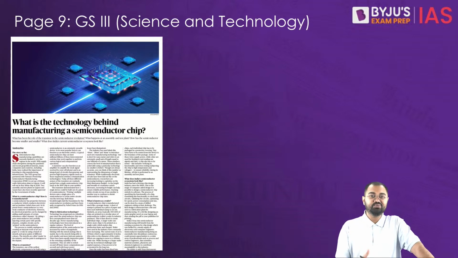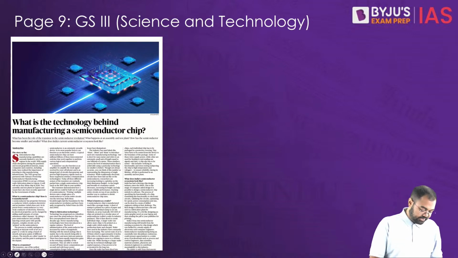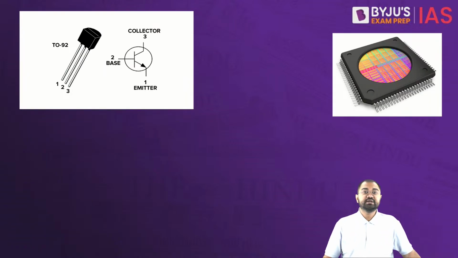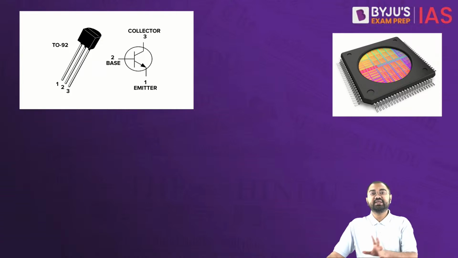What is a wafer? What is a semiconductor? What is a transistor? Let's try to understand all these things. So first, what is a semiconductor? Just imagine a material which is not exactly a metal, not exactly a non-metal.